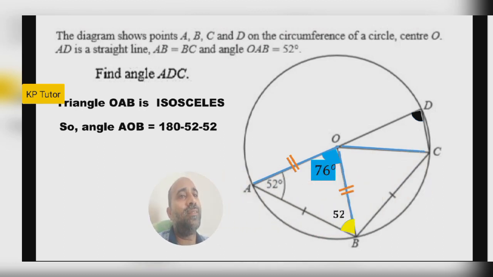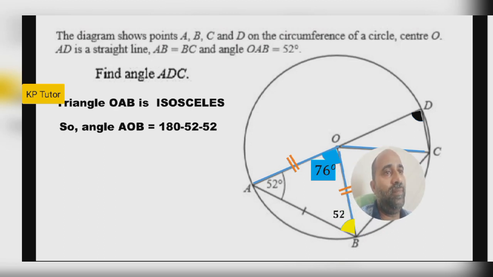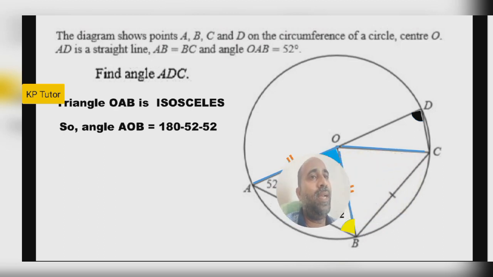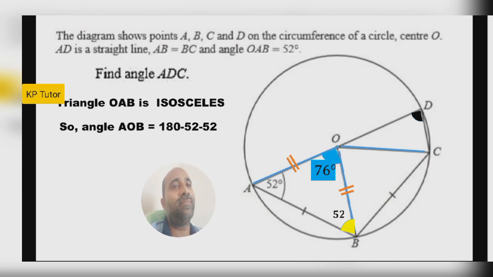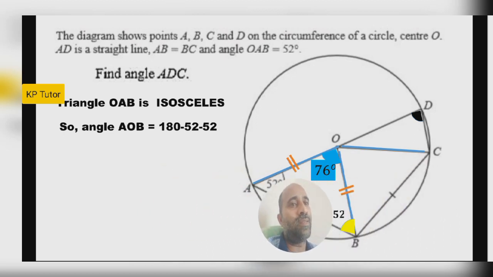Then think about these two triangles, OAB and OBC. Is there any connection? Yes. Check: OA and OB are equal, OB and OC are equal, and OA and OC too. These two sides are also equal.